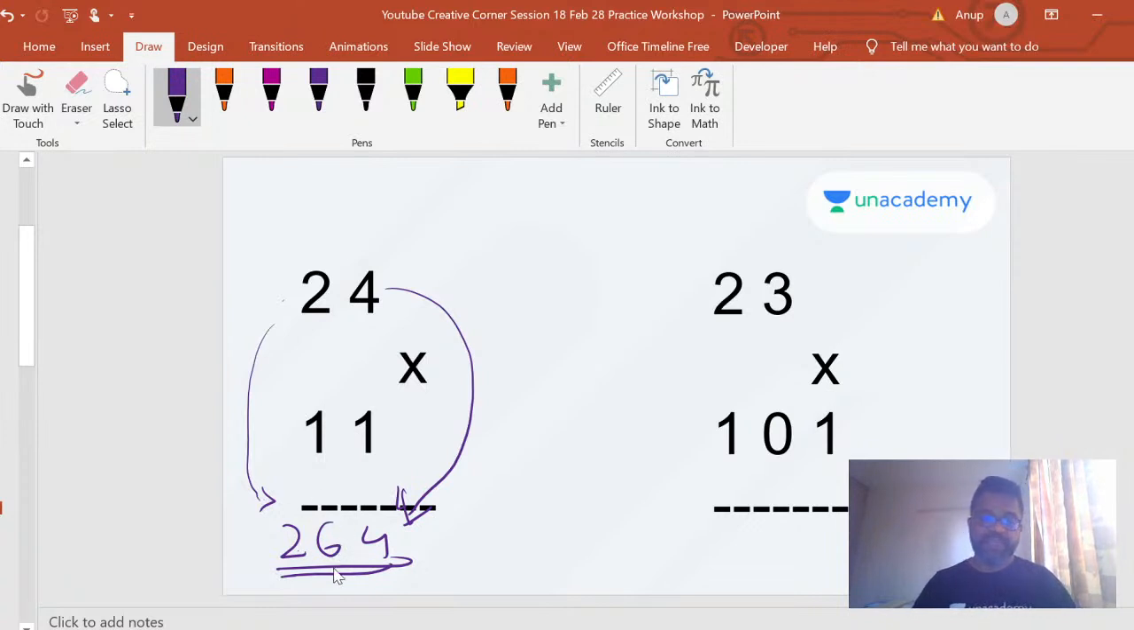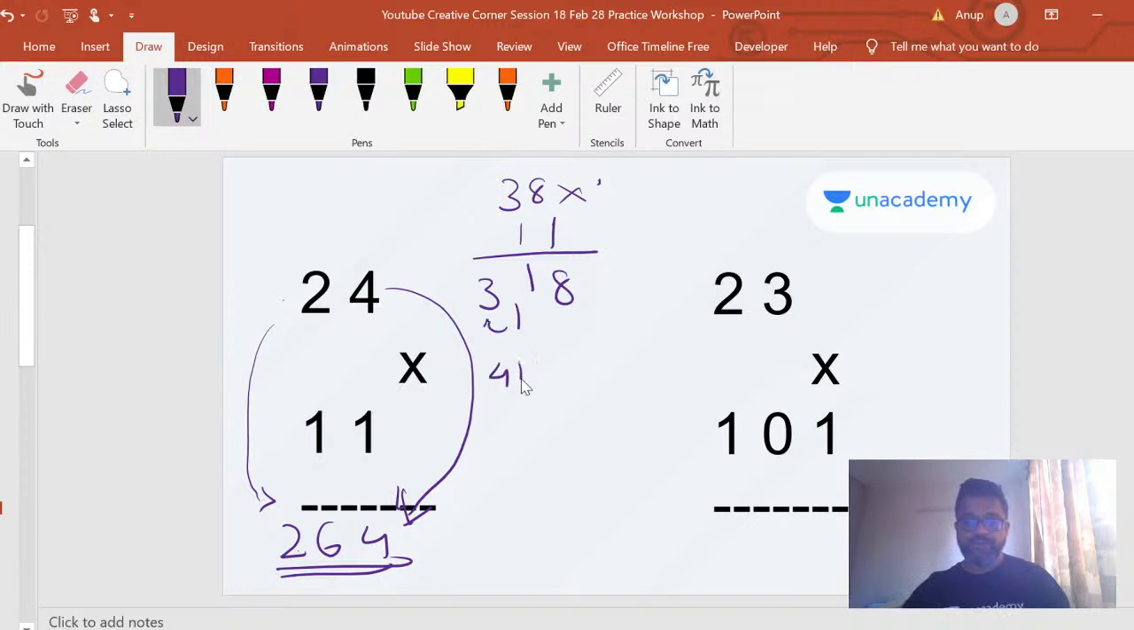Now, if there is a carry here, this carry will go and sit on this digit. Okay, suppose sometimes when you do an addition, like 338 into 11, you will have 3, you will have 8, but in between 3 plus 8 is 11, right? So this answer will become, you write it like this. So this one will go here, 418.